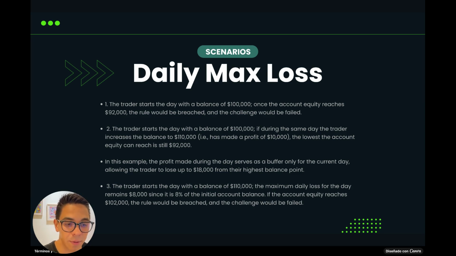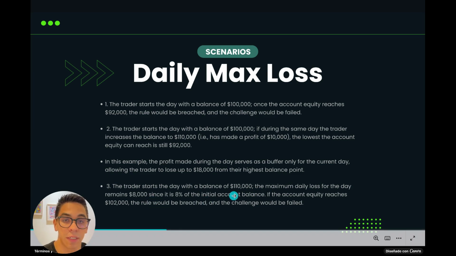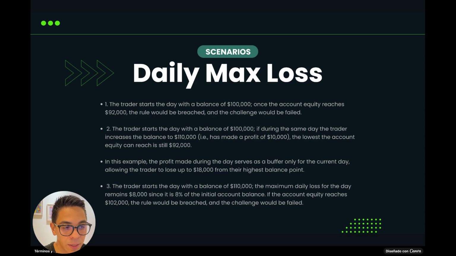Let's run a third scenario. The trader starts the day with a balance of $110,000. The maximum daily loss for the day remains $8,000 since it's 8% of the initial account balance. If the account equity or balance reaches $102,000, or 102K, the rule would be breached and the challenge would be failed. So you should be aware of what's the starting balance of the day once the server or platform is reset.